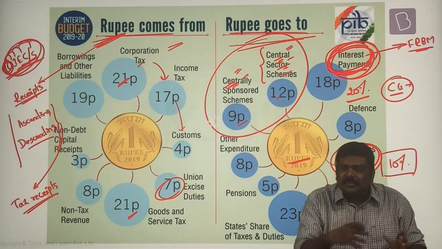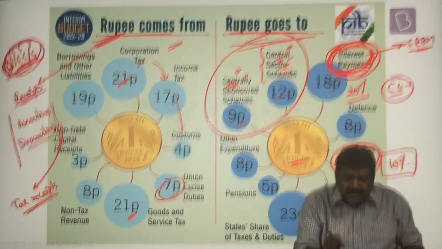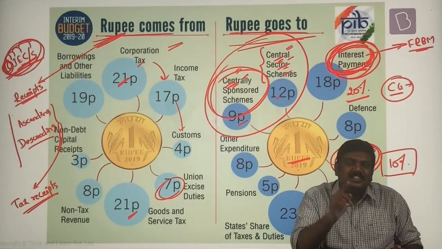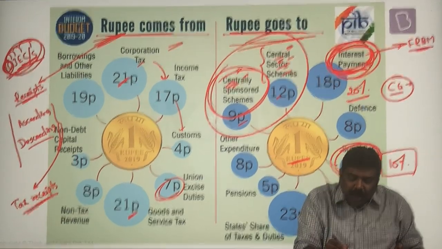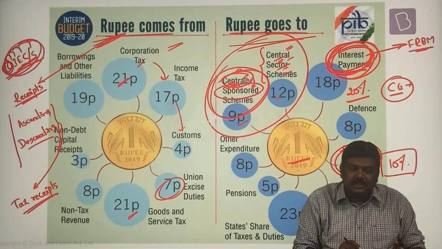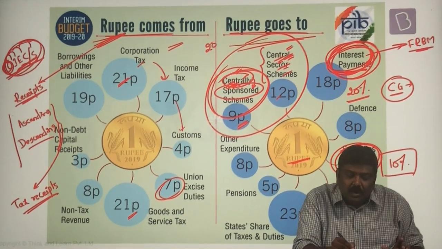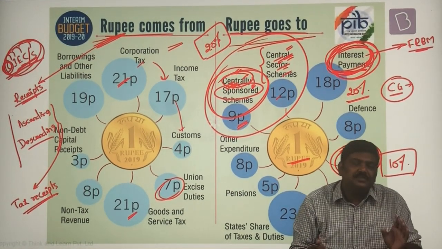The mechanism of implementation is controlled by the state government. That is the precise reason these are called centrally sponsored schemes. Part of the spending will be sponsored by the central government. So central sector schemes and centrally sponsored schemes usually account for more than one-fifth of the total expenditure incurred by the